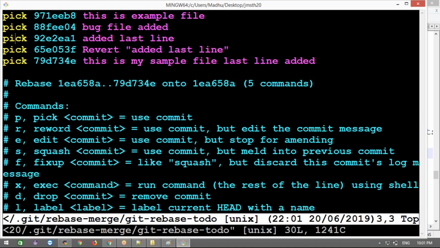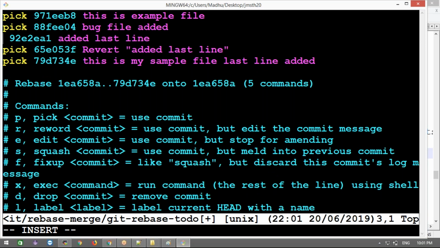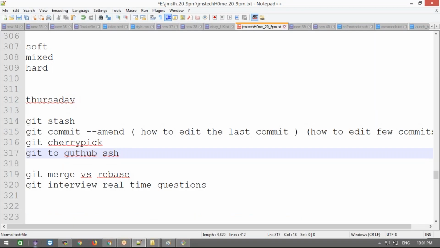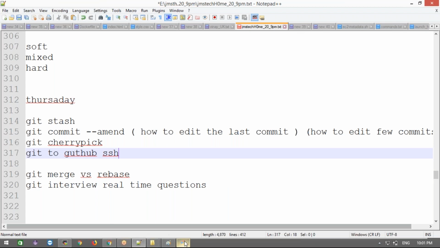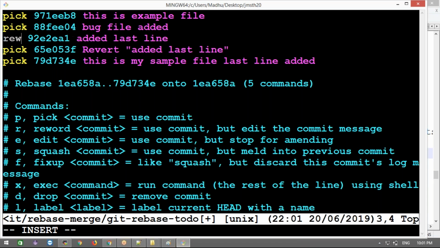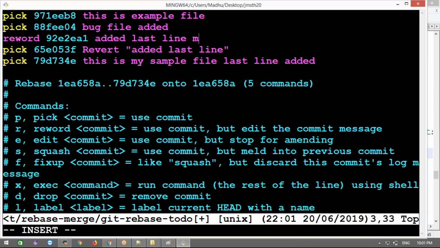Pick. What is that option? Reword, right? Reword or reward? R-E-W-O-R-D. Okay, that last message.